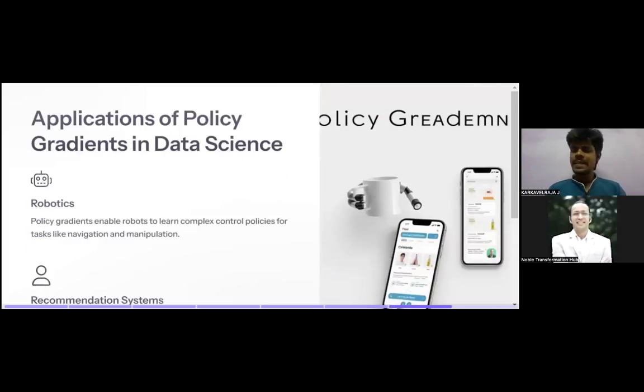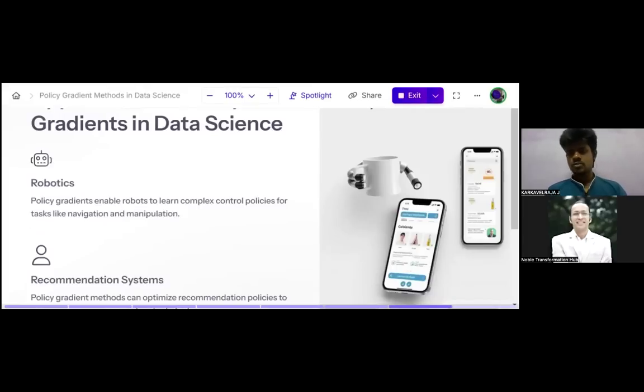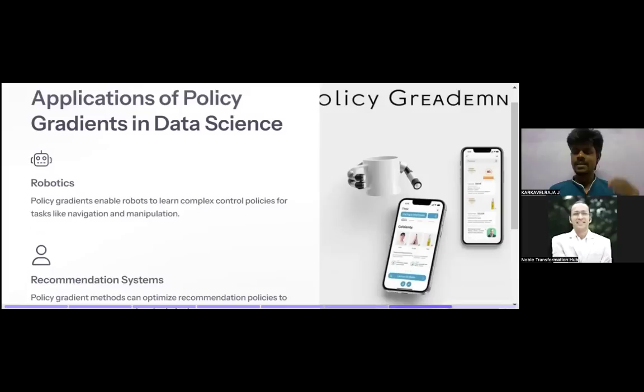What are the applications of this policy gradient in data science? First is robotics. Policy gradients enable robots to learn complex control policies for tasks like navigation and manipulation. Since this policy gradient method can improve the policy itself in reinforcement learning, it is very helpful for the robotics field.